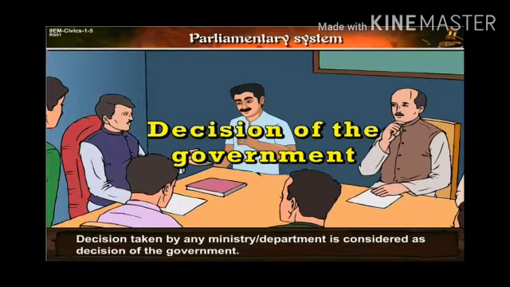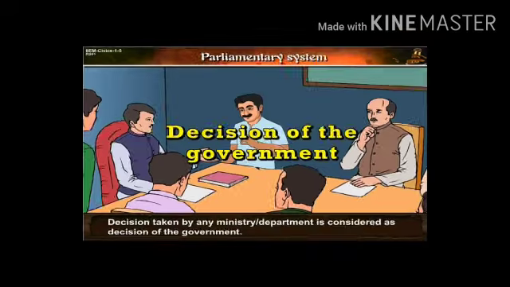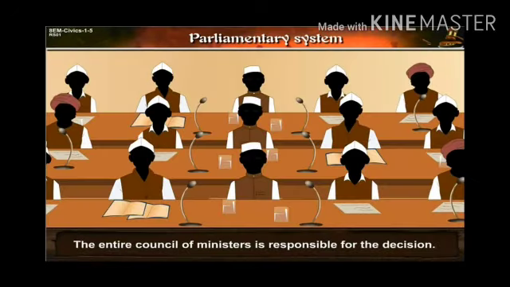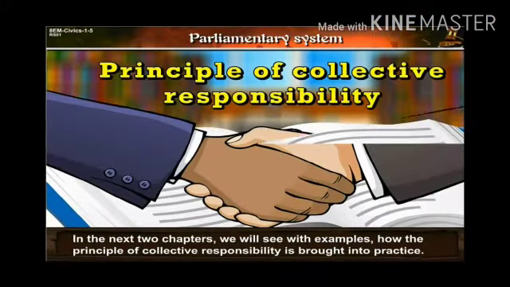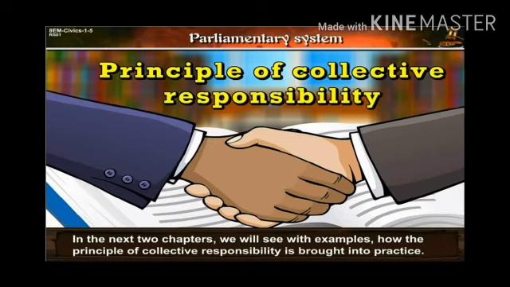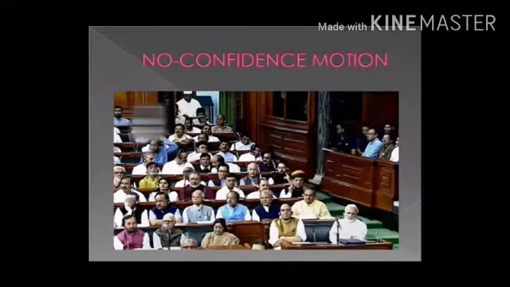In this, a decision taken by any ministry or department is considered a decision of the government. The entire Council of Ministers is responsible for this decision. In the next two chapters, we will see with examples how the principle of collective responsibility is brought into practice.